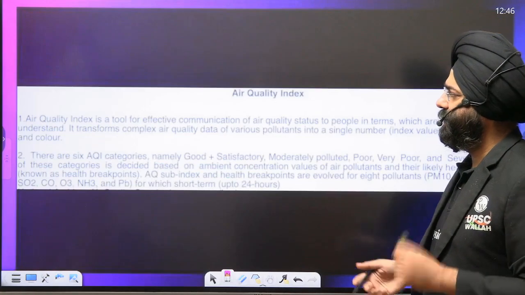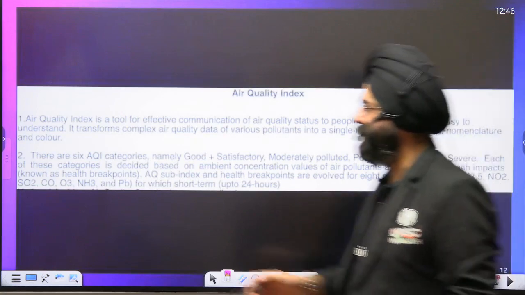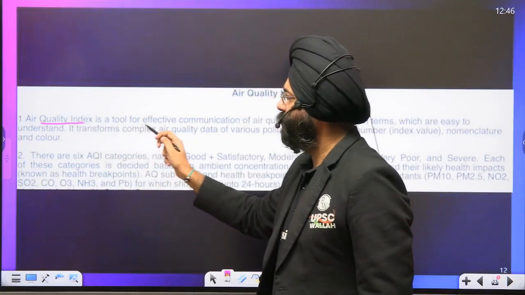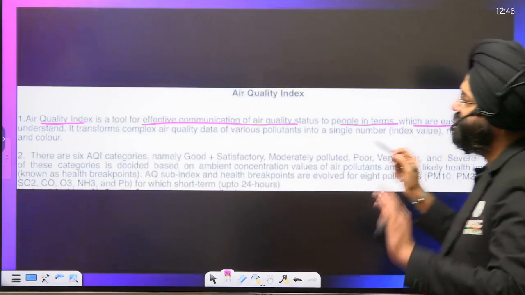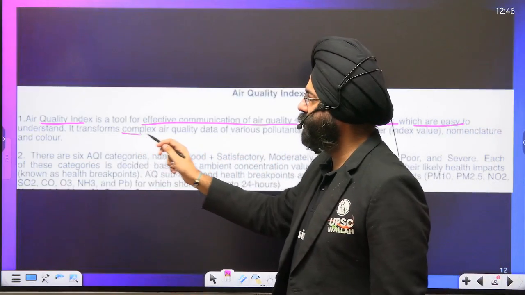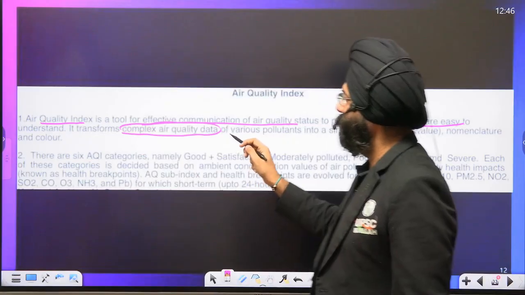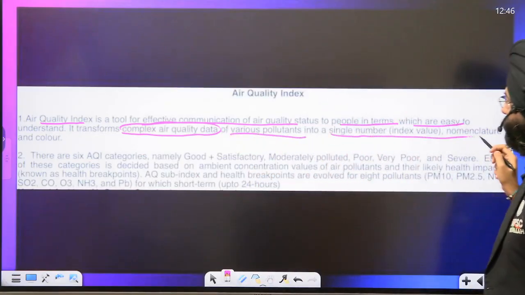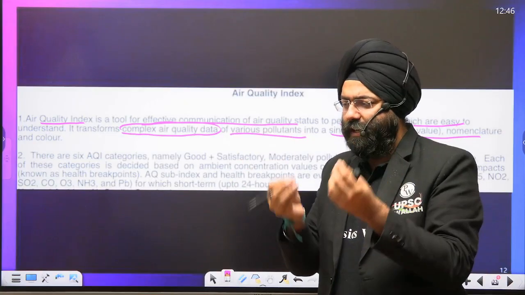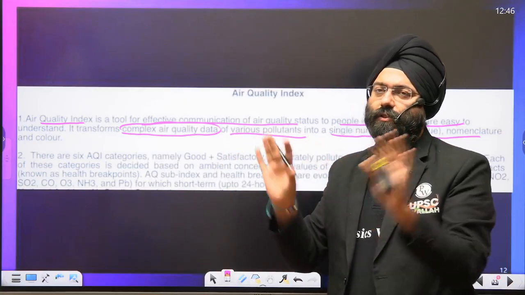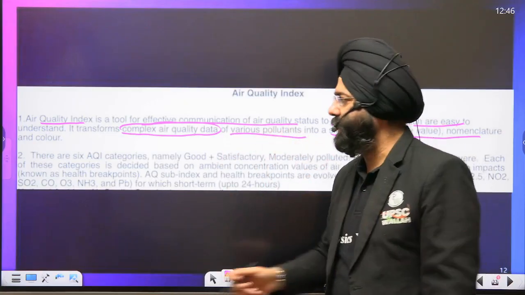We know that a little bit of knowledge about the air quality index should be there. Air quality index is a tool for effective communication of air quality status to the people in terms which are easy to understand. It transforms complex air quality data of various pollutants into a single number. That means, in order for us to understand air quality, it tells us that this is a number and this is the quality, so it is easy for the people to understand.